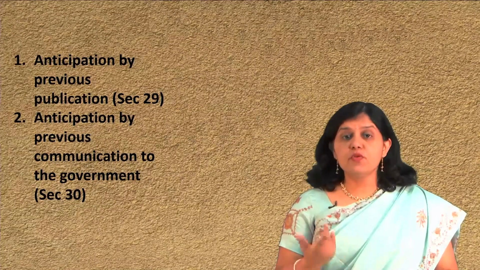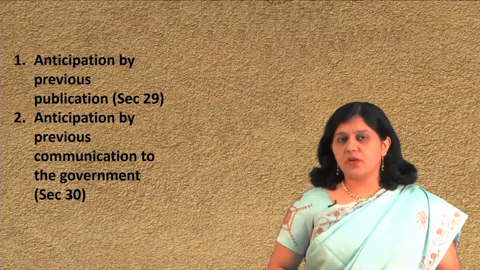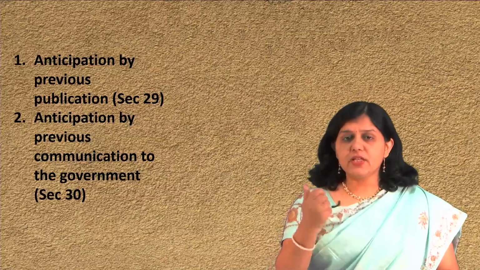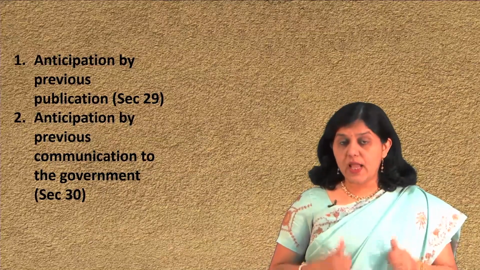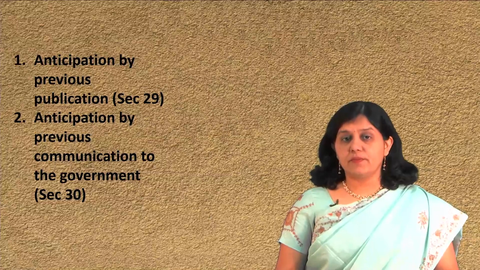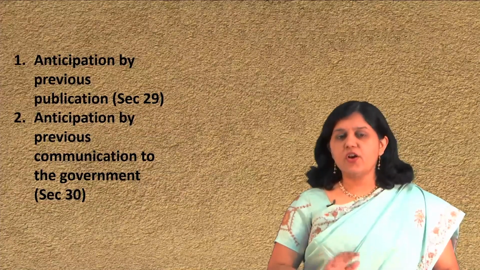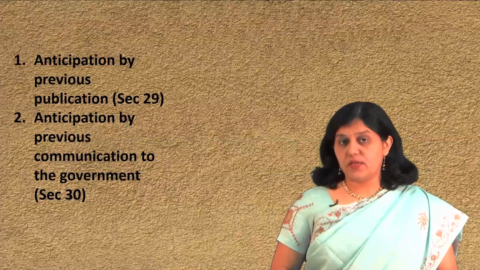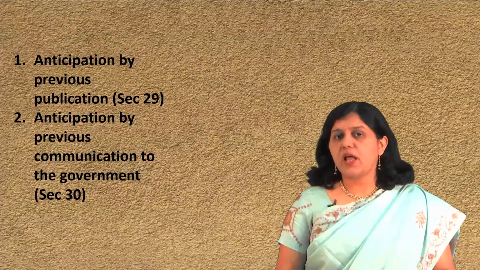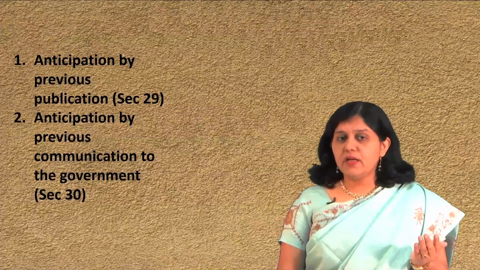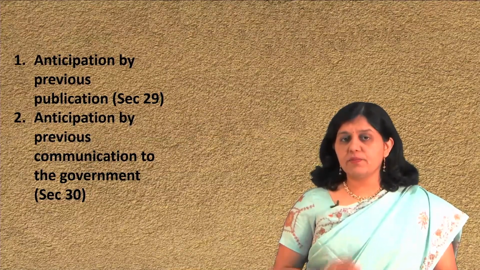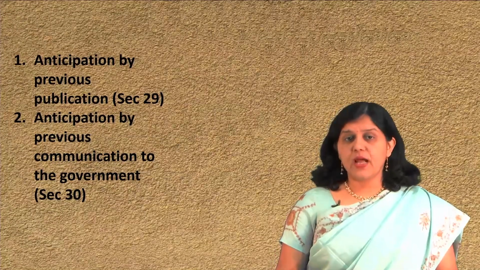Anticipation by previous communication to government. Now, just concentrate on this section, which is section 30. Very important. If the invention has been communicated to the government or any person authorized by the government for the purpose of investigation of the invention, then a complete specification filed shall not be deemed to have been anticipated. Probably a few of you might have gone through this scenario. So, if the communication is to the government for the purpose of investigation, then obviously it is not an anticipation.